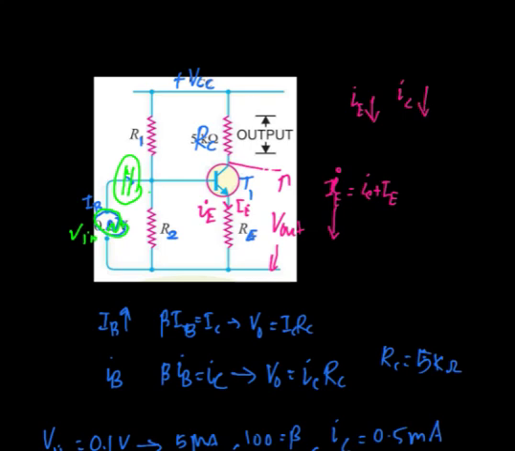Since the output is given by IC into RC, if there is a decrease in the collector current IC, it will definitely decrease the output voltage V0. So the AC current which flows through the RE, the emitter resistance, has to be bypassed, so that it will not decrease the output